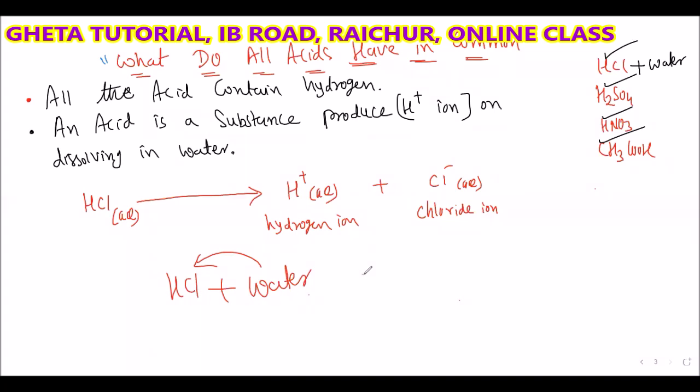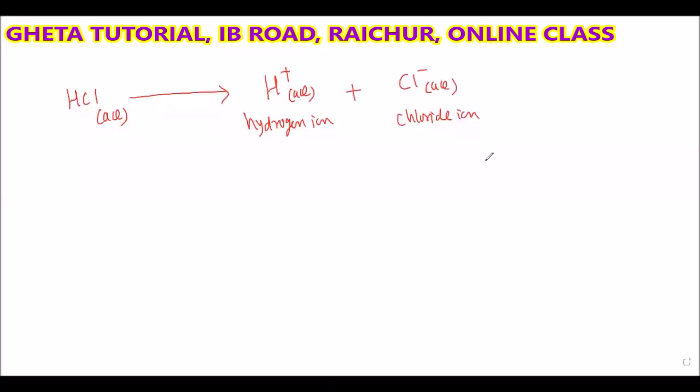This HCl will produce H plus ion, but this H plus ion is produced in water only. So we get H plus, the hydrogen ion, and Cl minus, the chloride ion.